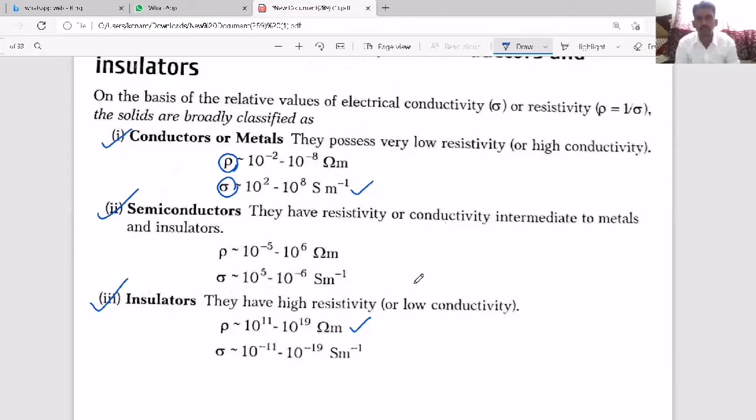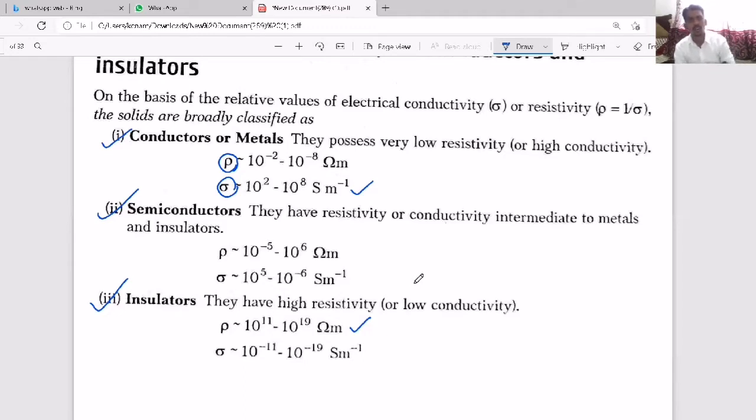Inside the substance there are so many atoms. When you consider all atoms together, the energy levels of valence electrons together form a band, called the valence band, and all the energy levels of the unfilled ones we call the conduction band.